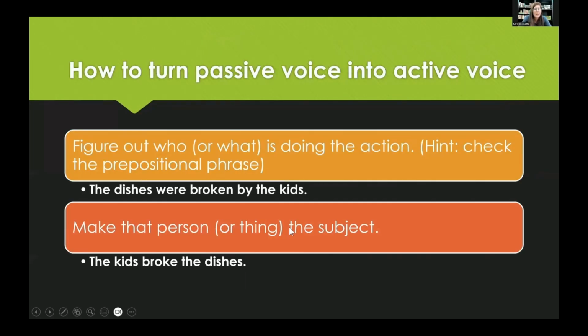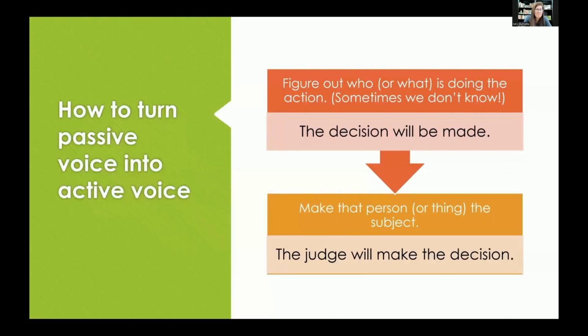Let's look at another one. Again, figure out who or what is doing the action. Make that person or thing the subject. The dishes were broken by the kids. Who did it? The kids did. So let's move the kids to the subject. The kids broke the dishes. Now it's active because the subject is doing the breaking or did the breaking.